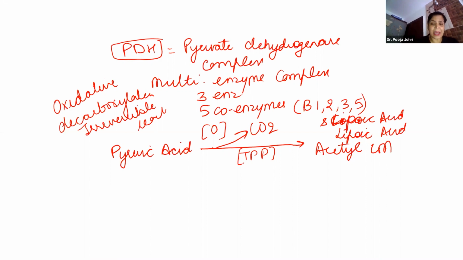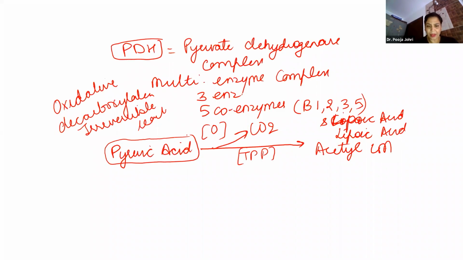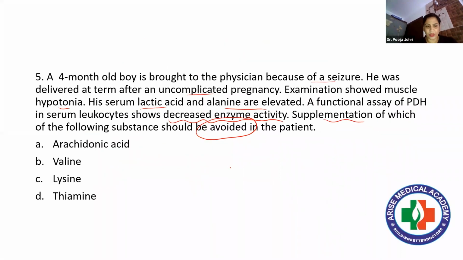Now what happens here is, if you look at the question it is saying the functional assay of PDH shows decreased enzyme activity. That means this enzyme activity is decreased. So this is ruled out. We can say thiamine cannot be the answer.